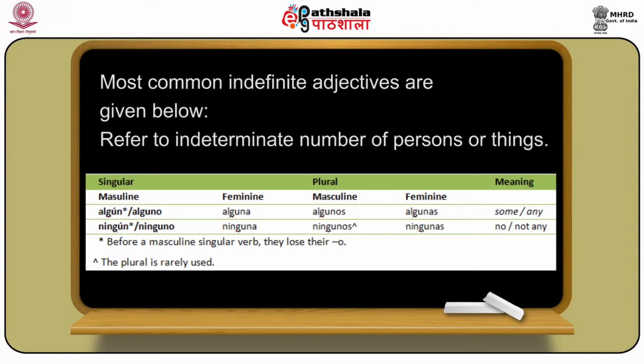As you can see here, this algún, which has an asterisk, is used before a masculine singular noun. Before a masculine singular noun, alguno will lose its o and become algún. Otherwise it is alguno, alguna, algunos, algunas. Now let's see some examples.